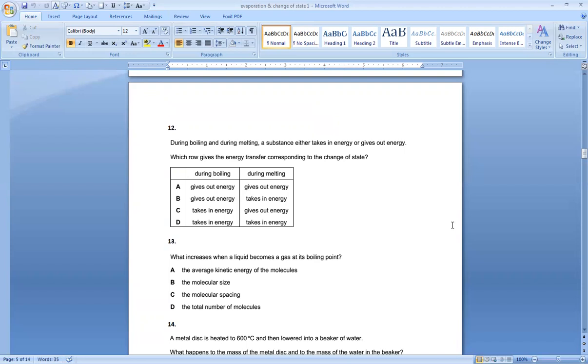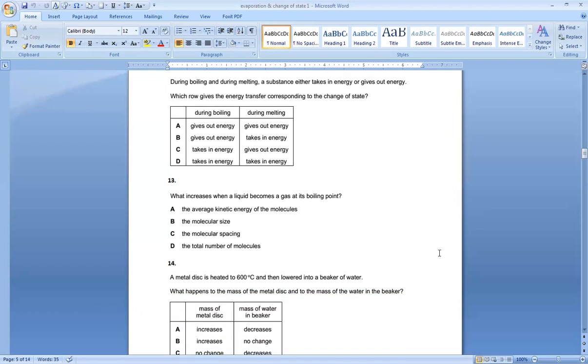Number 13 says, what increases when a liquid becomes a gas at its boiling point? During boiling, when the liquid changes into gas, the space between the molecules increases. So option C, the molecular spacing increases when the liquid becomes gas.